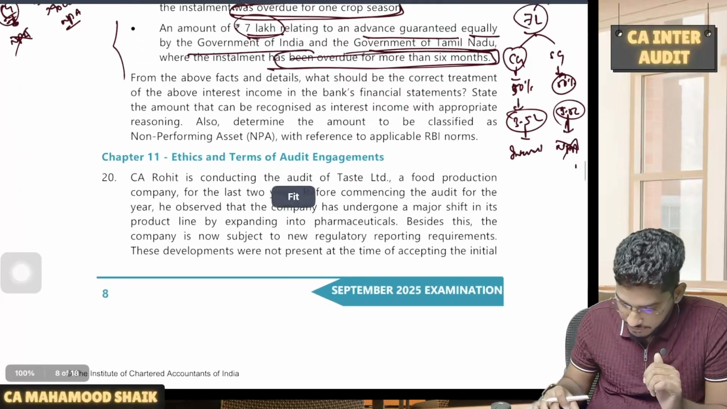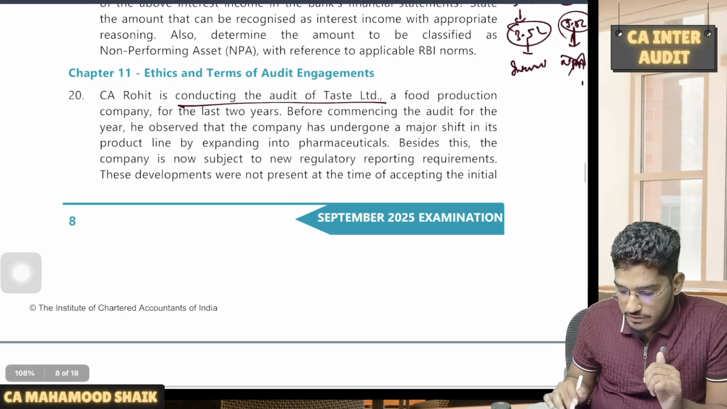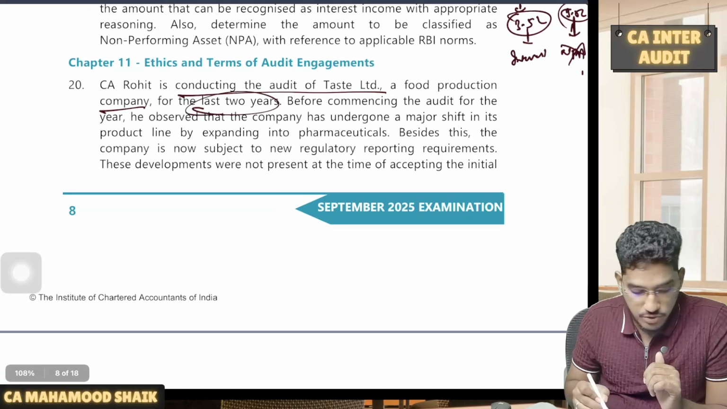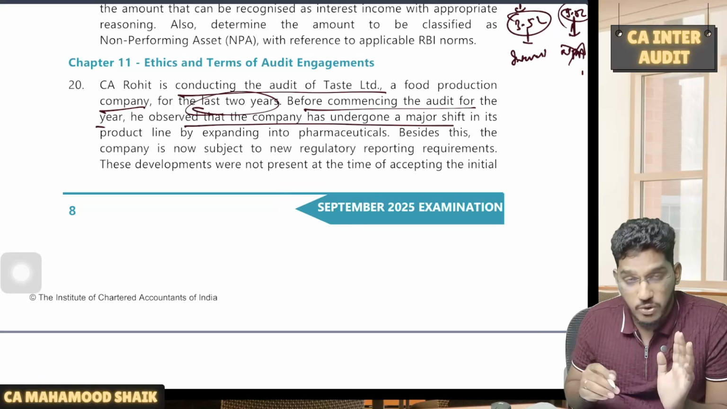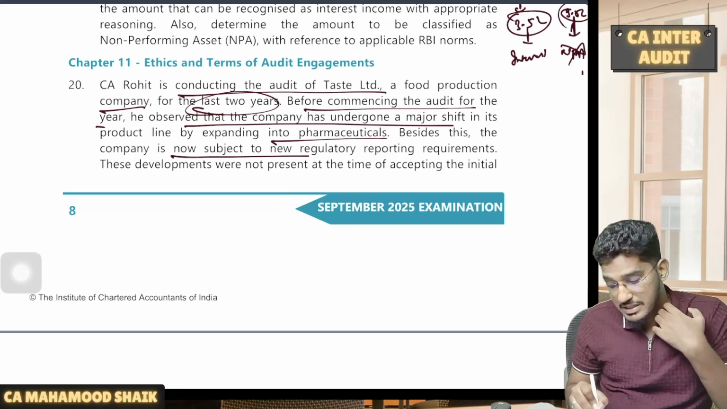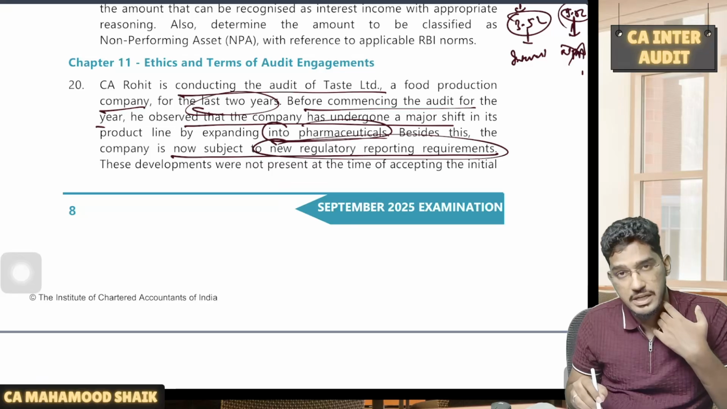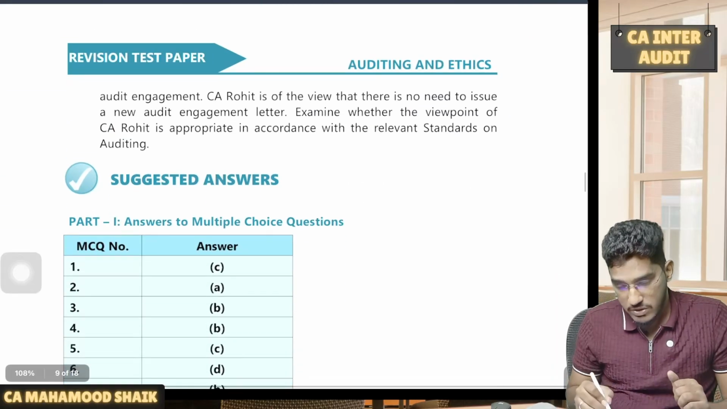The last question is a straightforward question. Let us see what they try to say here. CA Rohit is conducting the audit of Taste Limited, a food production company, for the last 2 years. Hence, it is a recurring audit. Before commencing the audit for the year, he observed that the company has undergone a major shift in its product line by expanding into pharmaceuticals also. Besides this, the company is now subject to new regulatory requirements. So the company has entered into new business and a change in laws and regulations has also taken place. These developments were not present at the time of accepting the initial audit engagement.